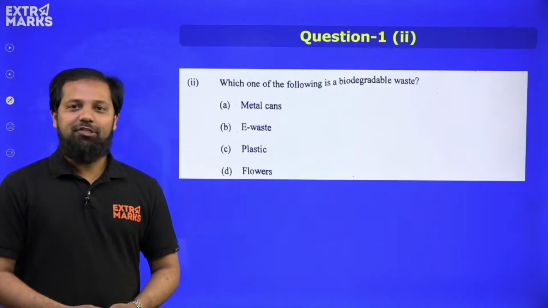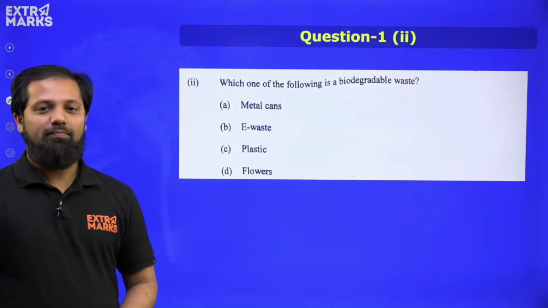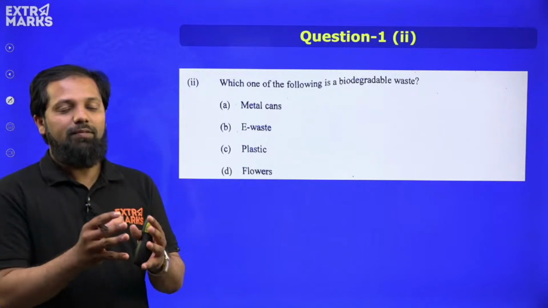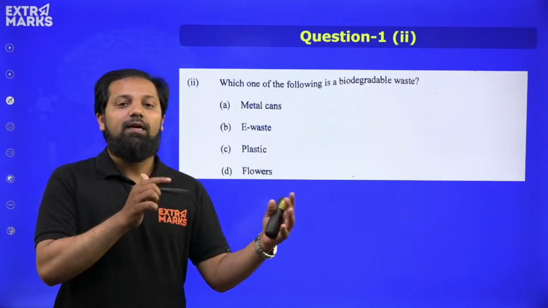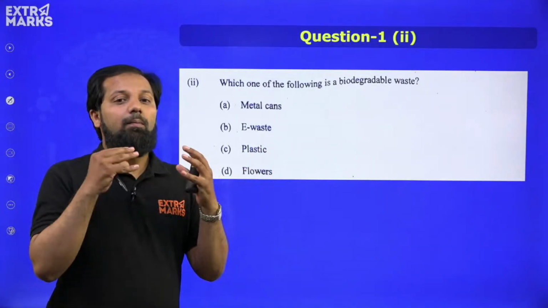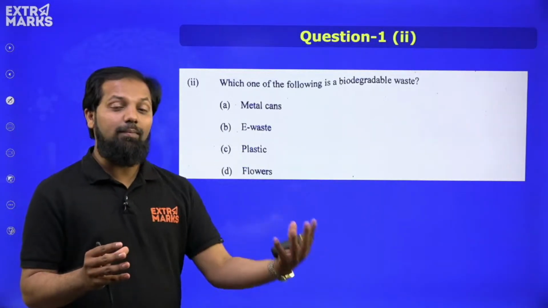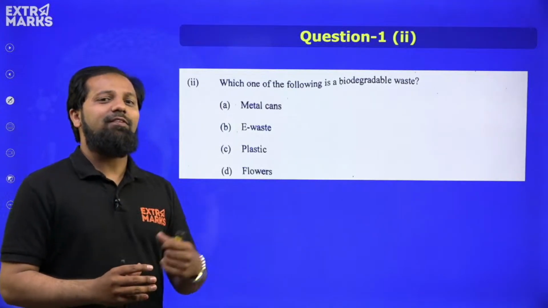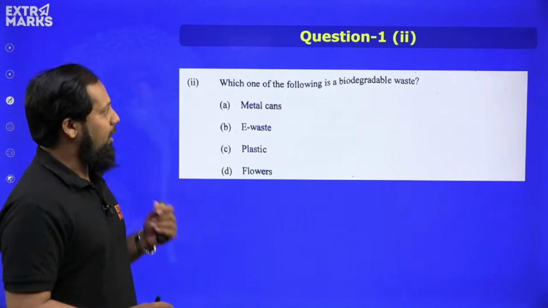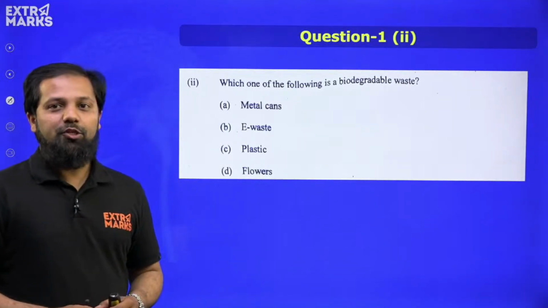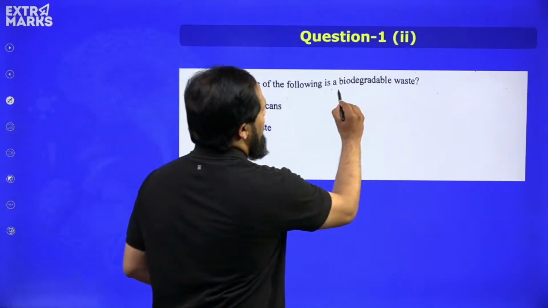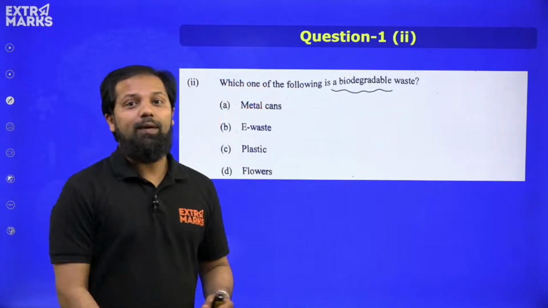Moving ahead, let us move towards the next question. In the first segment, that is the major part of question 1, we had 15 multiple choice questions. So first we are going to solve those 15 multiple choice questions, and then we are going to explore the topic. Now, the second question: which one of the following is a biodegradable waste?